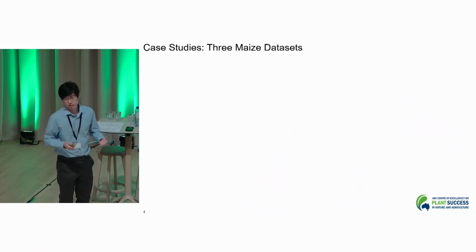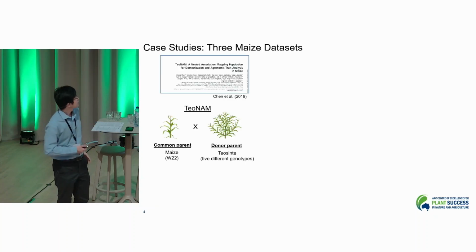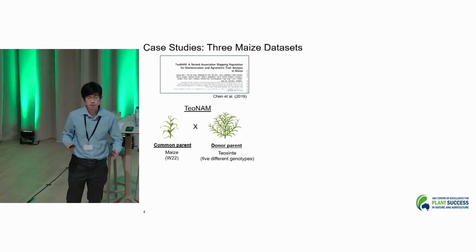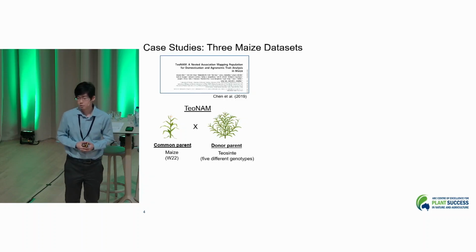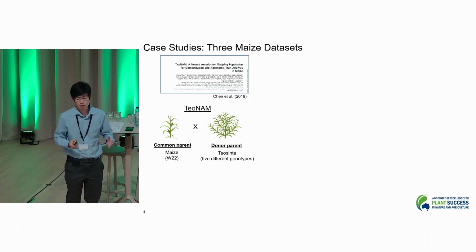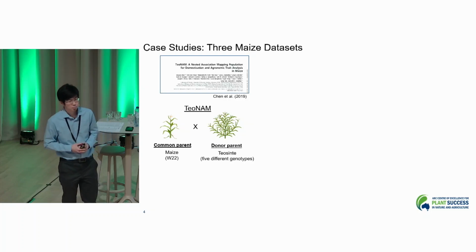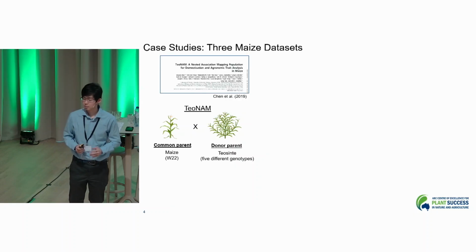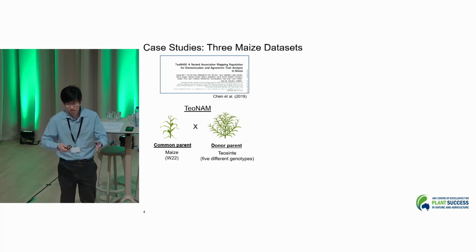In our case studies, we use 3 different maize datasets. The first one is a genome dataset from Chen et al. 2019, which is about the crosses between 1 common parent from maize, W22, and 5 different genotypes from teosinte, which is the ancestry species of maize, as donor parents. This generated 5 different populations. I also used this dataset for last year's symposium, but we have 2 more datasets here to make it more generalized.